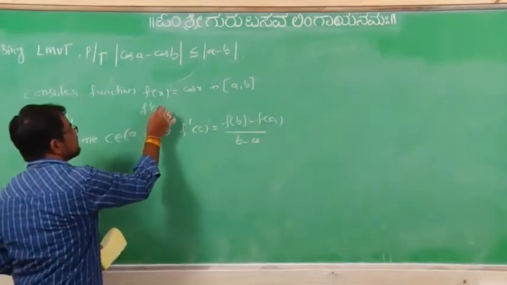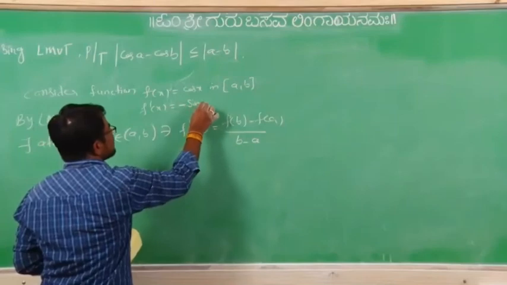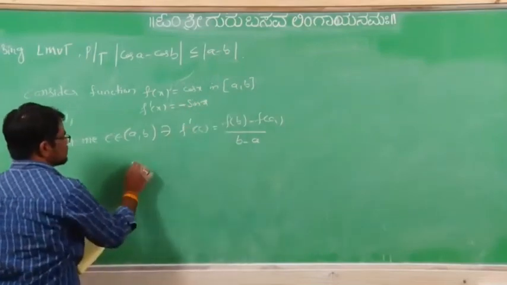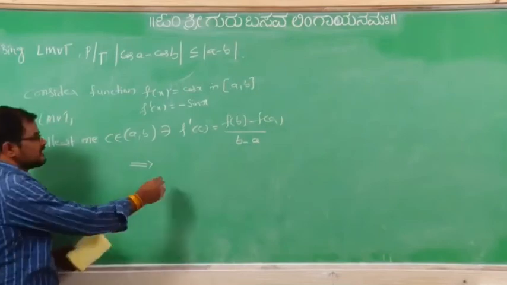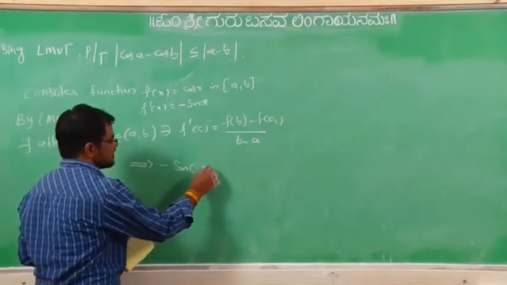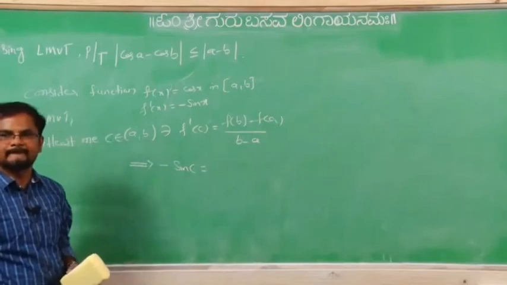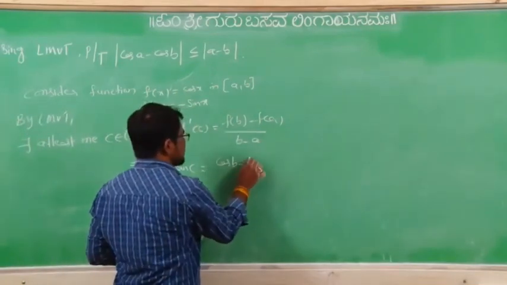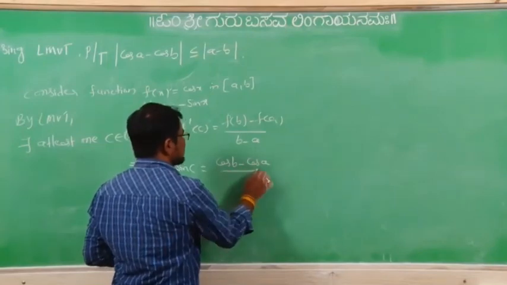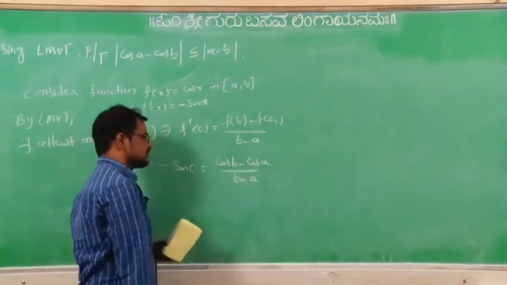So here f dash of x equals minus sin x. So that implies f dash of c, meaning minus sin c, equals f of b minus f of a, meaning cos b minus cos a, divided by b minus a.